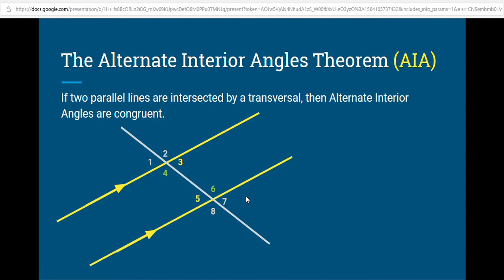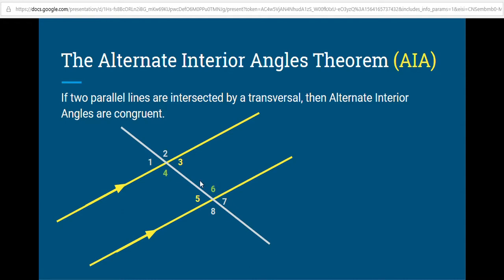Alternate means on opposite sides of the transversal. So we want the angles that are inside the parallel lines on opposite sides of the transversal. 3 and 5 are on opposite sides of the transversal. 4 and 6 are on opposite sides of the transversal. Thus 3 and 5 are alternate interior angles, and 4 and 6 are alternate interior angles. What this theorem tells us is that if the lines are parallel and intersected by a transversal, then the alternate interior angles are congruent.